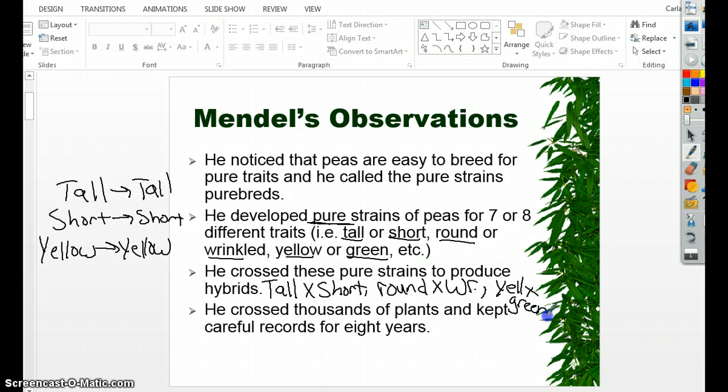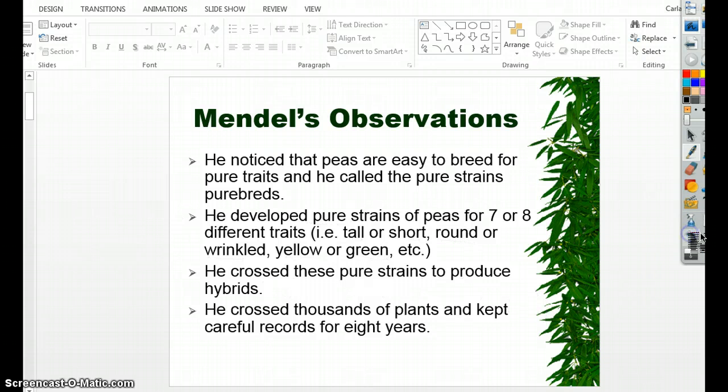And he did that with all 7 to 8 characteristics. He took the pure of one trait with the pure of the opposite trait. He did this over and over. He got thousands of pieces of information because he did this for about 8 years. Tons and tons of information.